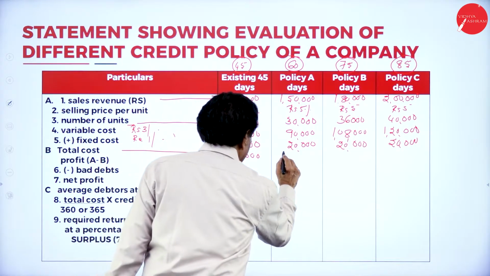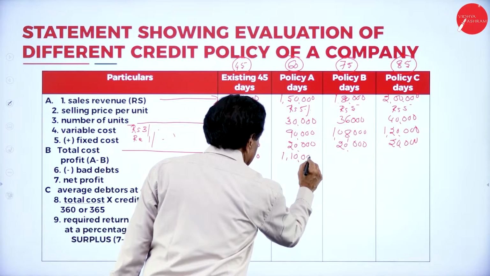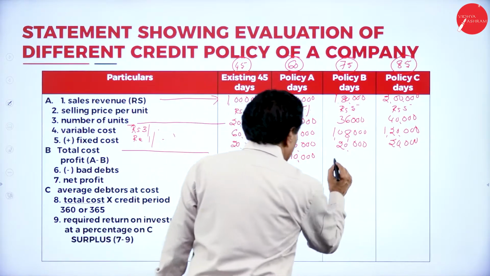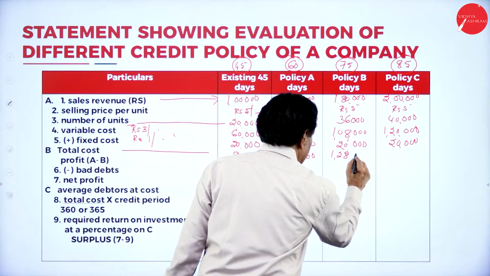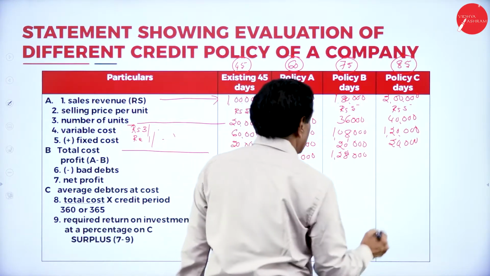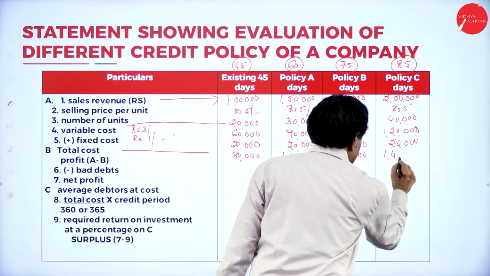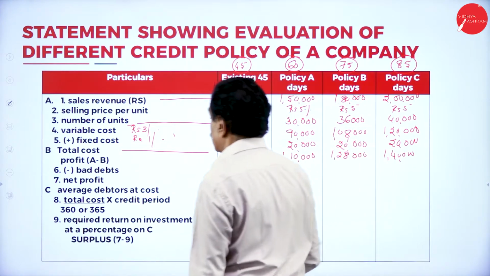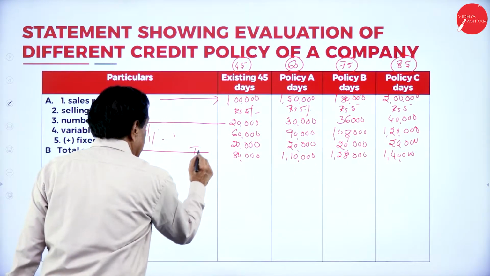Here 1,10,000, 1,28,000, 1,40,000. What is this? Total cost, TC.